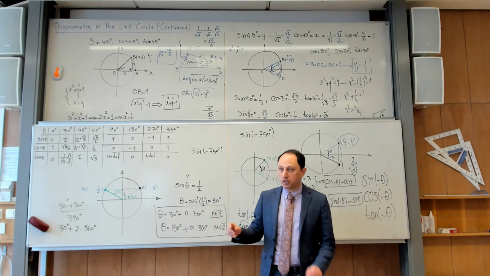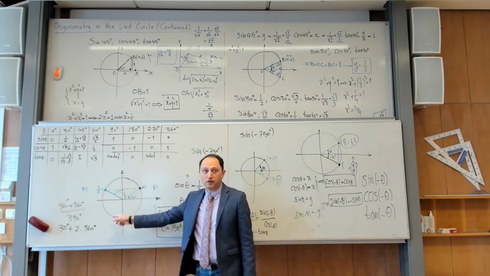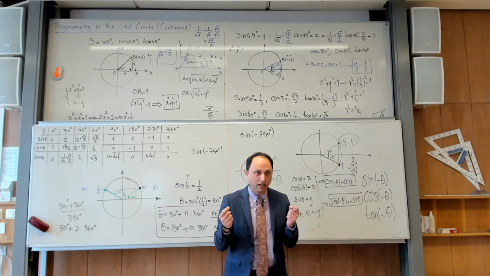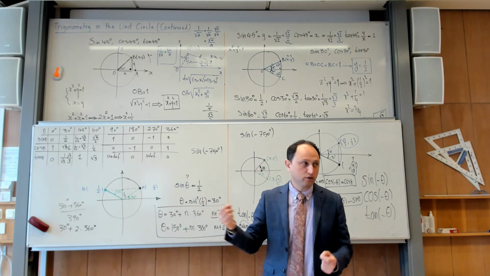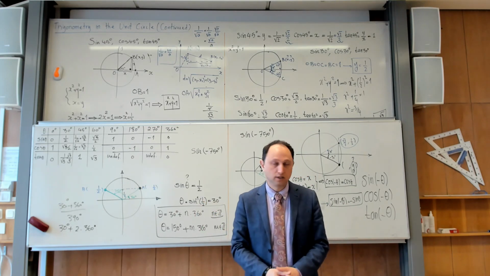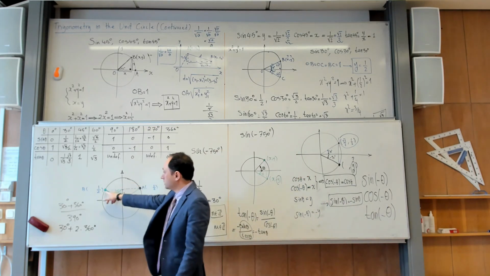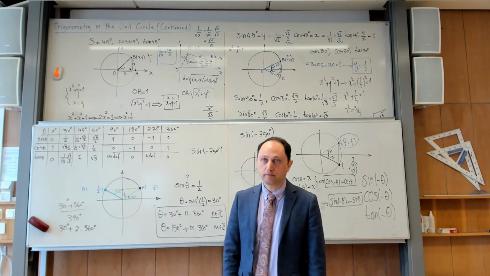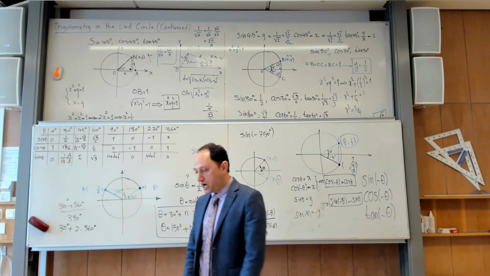But from the perspective of the unit circle, there are not infinitely many points. There are exactly 2 points corresponding to all those angles. One of them is here, the other one is there. Any questions? Okay.